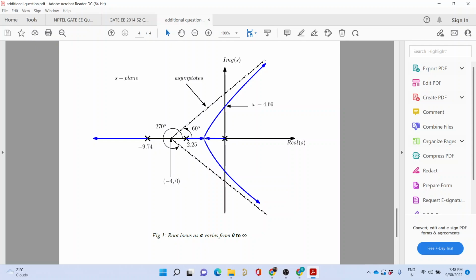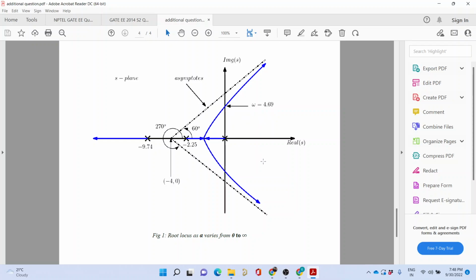They meet at some point, then break away into the complex plane, becoming asymptotic to these asymptotes, and the intersection with the j omega axis would be plus minus j 4.69. So this is how you solve the sum. This is an important sum that sometimes you need to keep in mind.